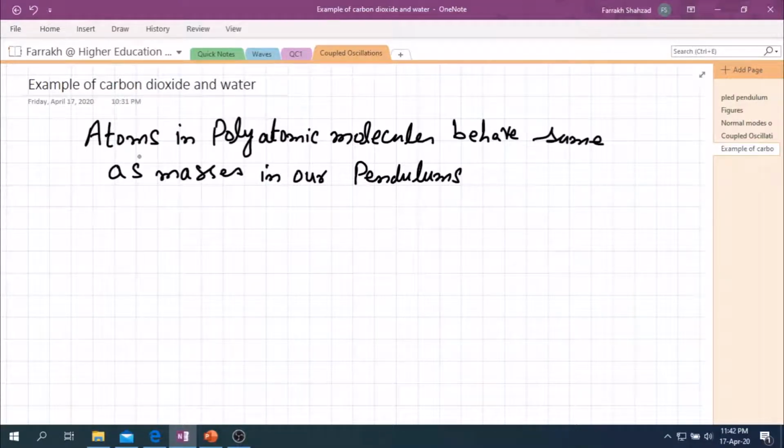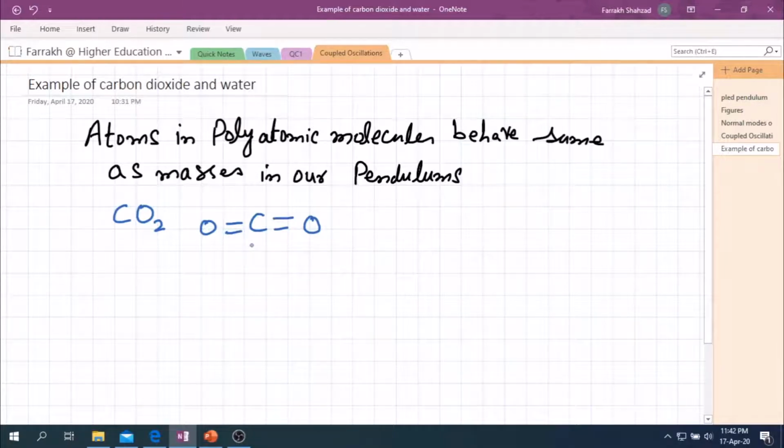ओके, जैसा कि हमने कपल्ड पेंडुलम के केस में डिस्कस किया कि here we had two masses, so there were two normal modes. In the same way, we will consider here the example of a triatomic molecule, for example, the molecule of carbon dioxide. This molecule has three atoms: one carbon atom and two oxygen atoms. So in this triatomic molecule there would be three modes of vibration.